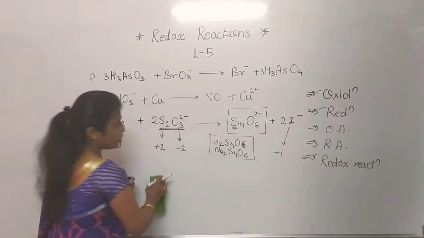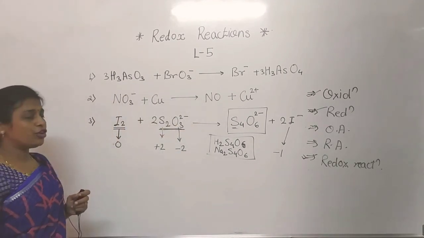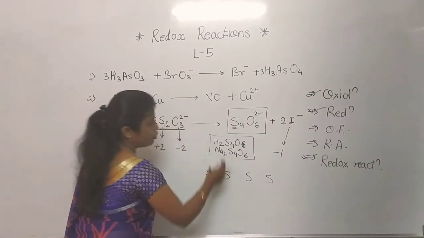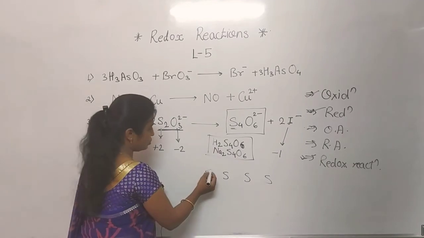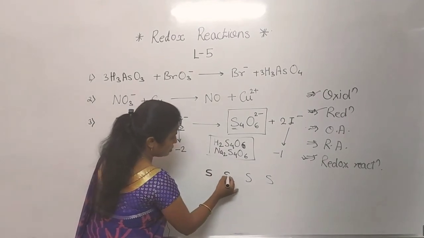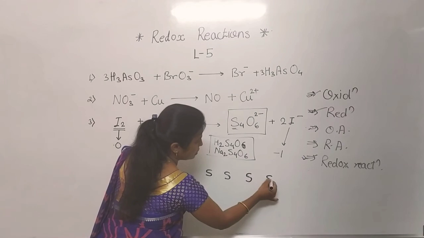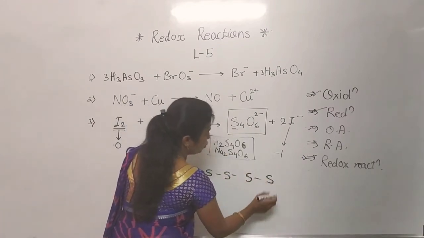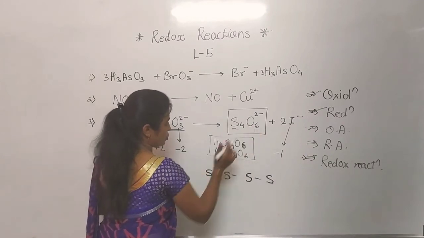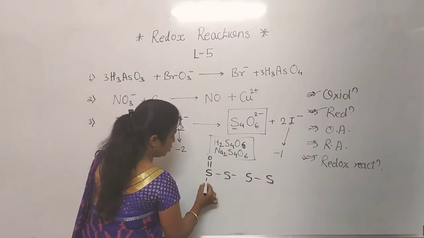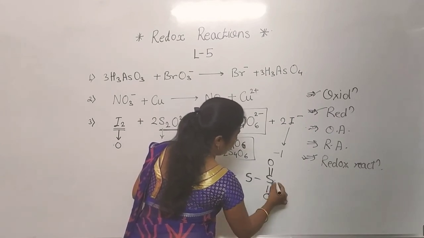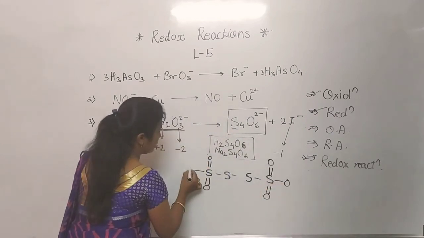Now see here, for this one, if we consider S, 4 sulfur are there. So here see, sulfur, sulfur, sulfur, sulfur, because 4 sulfur are there. Now each one is bonded to each other. 6 oxygen are there, so 1, 2, 3, 4, 5 and 6.